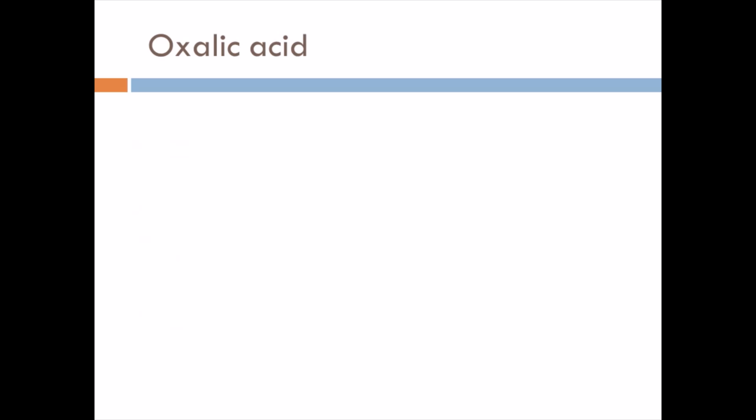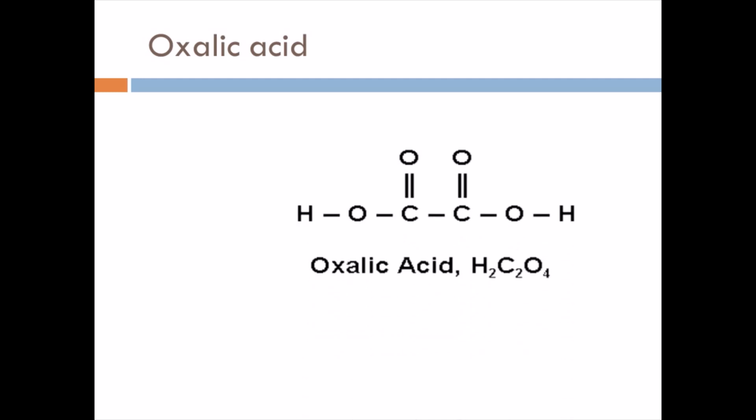And the next compound is oxalic acid. So till now we have seen two compounds which come under monocarboxylic acids. That means only one COOH is present. In the case of oxalic acid, you see the structure. Two COOH groups are attached together. There is no carbon in between this junction. So this is called oxalic acid. H2C2O4 is the molecular formula.